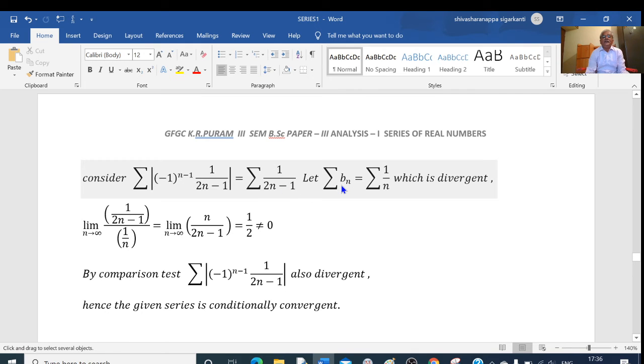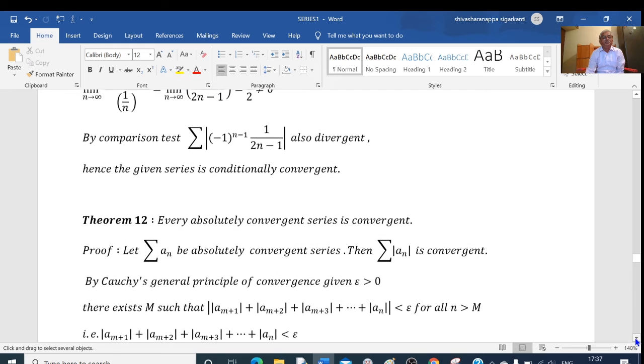So sigma a_n and sigma b_n are two series of positive terms such that sigma b_n is divergent and limit of a_n by b_n equal to L, which is not equal to 0. Then both converge or both diverge. This is the comparison test. As b_n is divergent, therefore a_n is also divergent. That is, here given series is convergent, but sigma of mod of a_n is divergent. Therefore the given series is conditionally convergent.